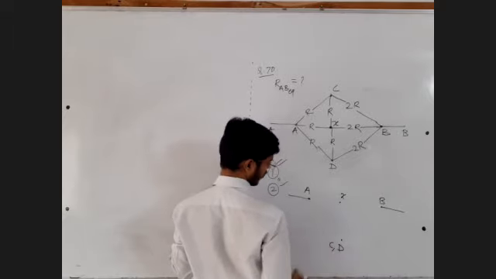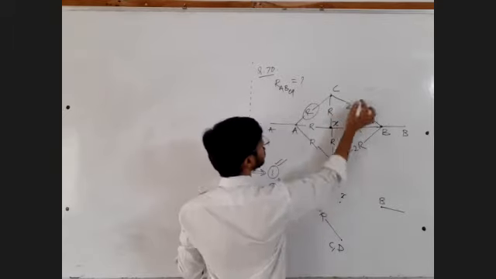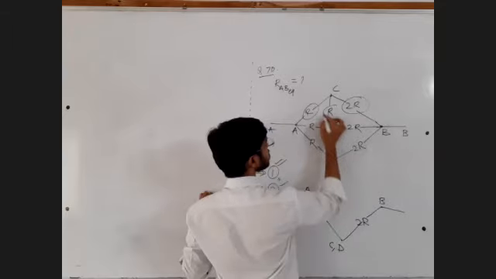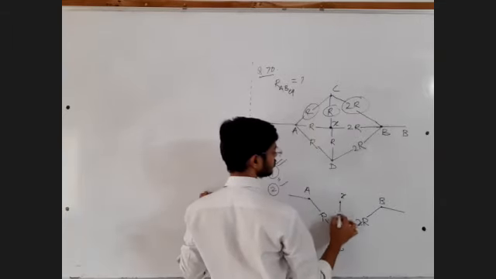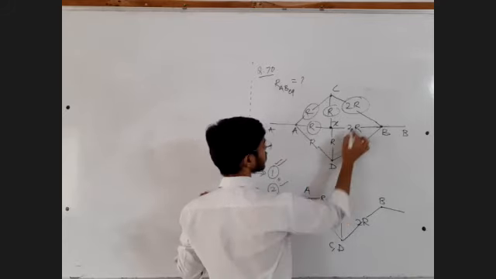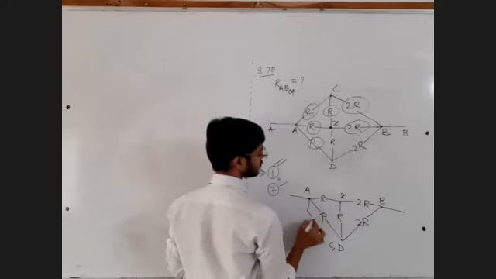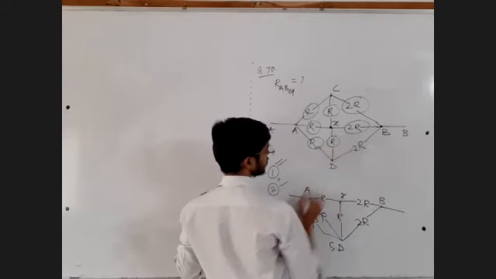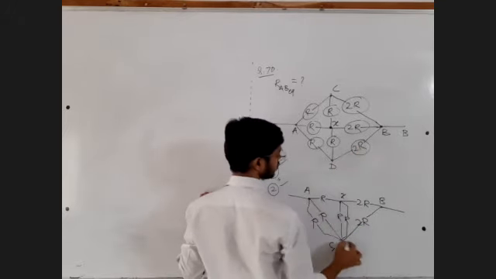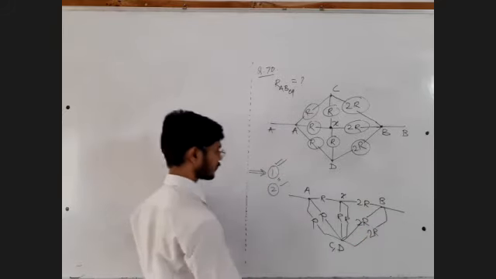Fine. C comma D. This resistance is between A and C. This resistance between C and B. This resistance between C and X. This resistance between A and X. This resistance between X and B. This resistance between A and D. This resistance between X and D. This resistance between D and B. Fine.